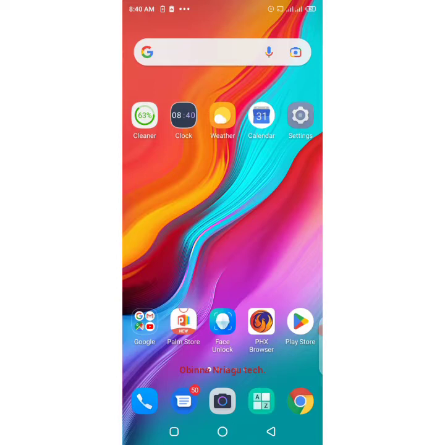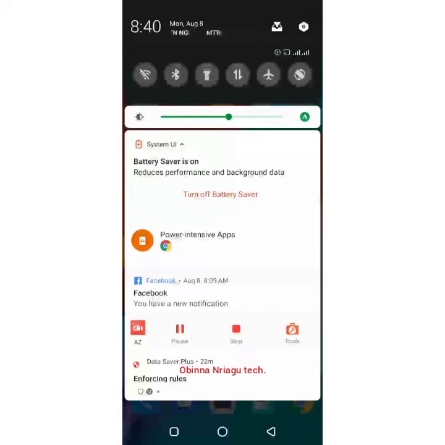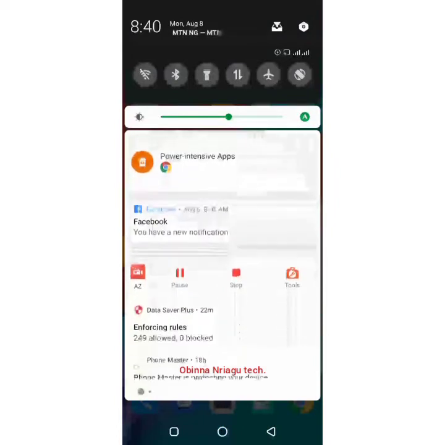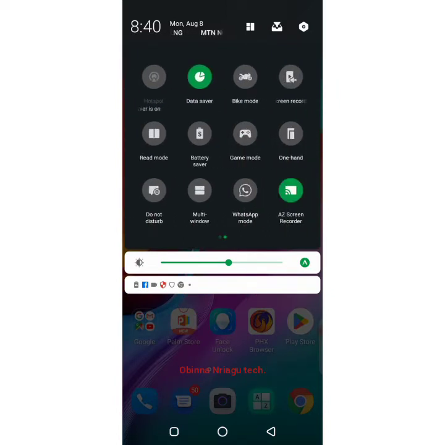Make sure it is always on whenever your data is on. This saving data, you can get it from two places. Either you come down like this, you go to your icon bars, look at it from the top. This app is very important on your phone.